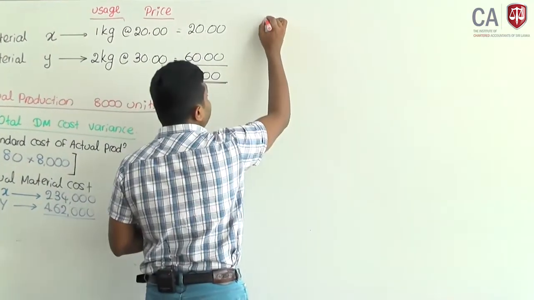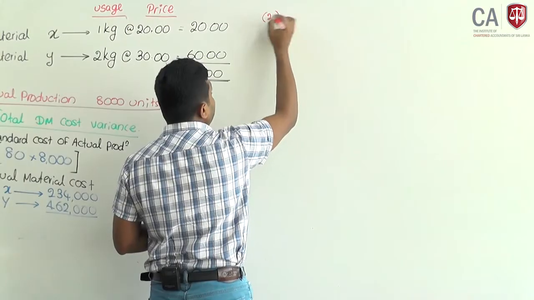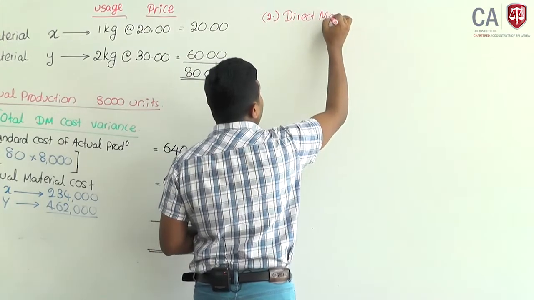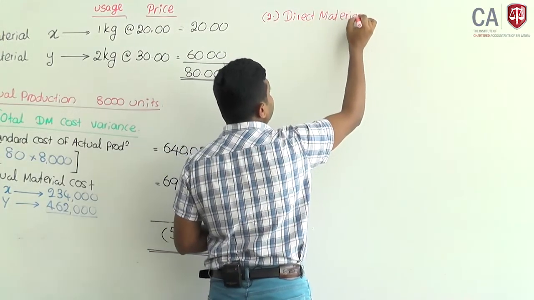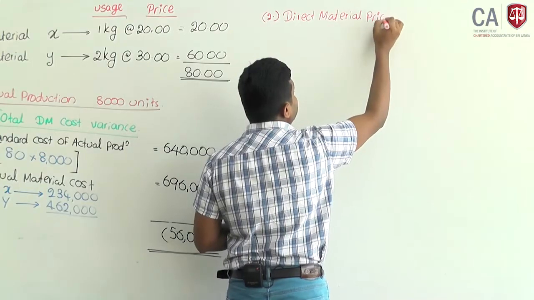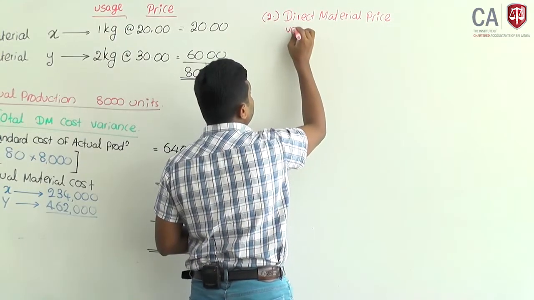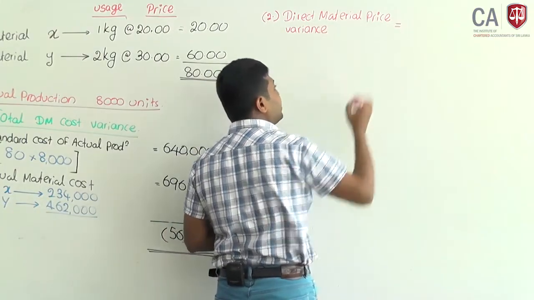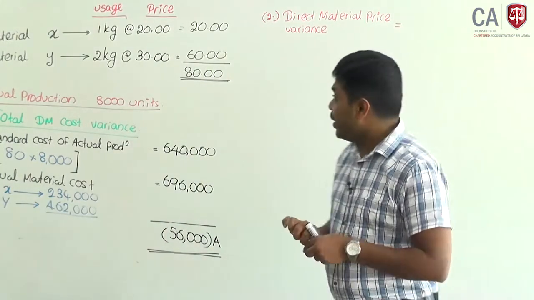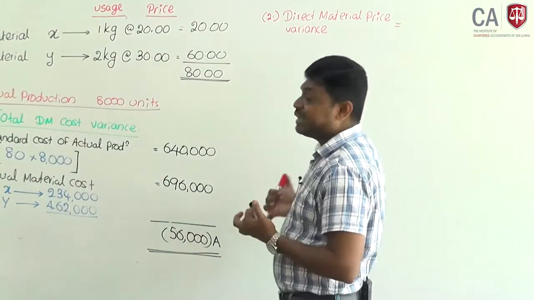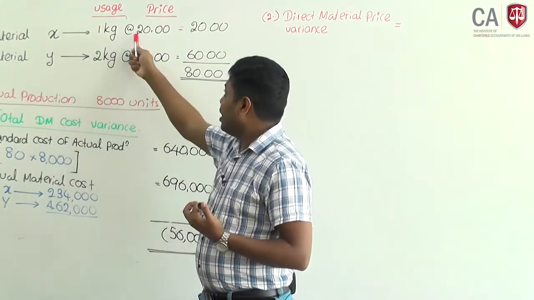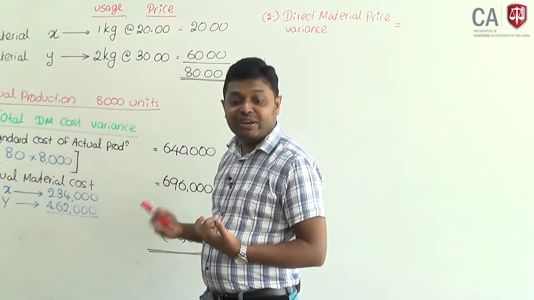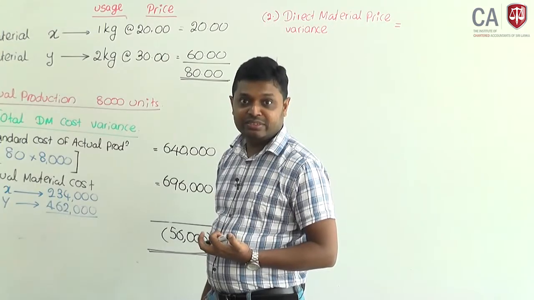Number 2, direct material price variance. When you analyze direct material price variance, you will compare the standard price, what you expect to pay, and what you have actually paid.